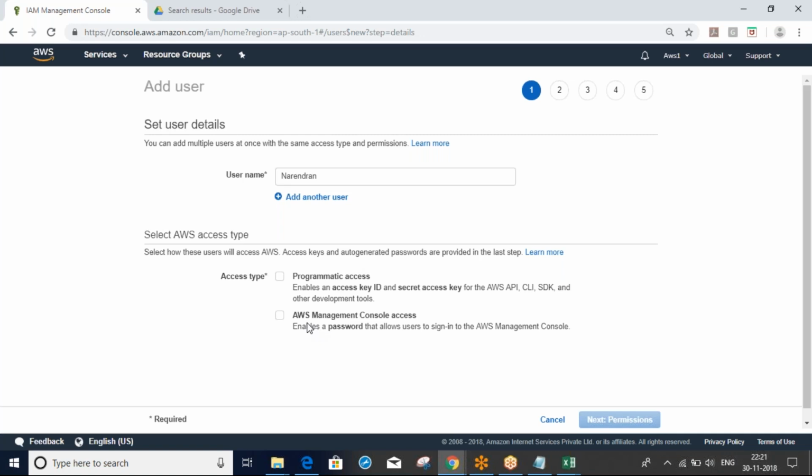Here, if you want console access, we will choose this option, which we discussed. Now we'll see this one: programmatic access. If you want the command line, in AWS also we have a command line, like in Windows or Linux. We have to download and install the command line. If you want programmatic access, then we should select this one.